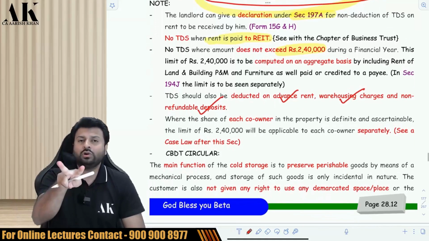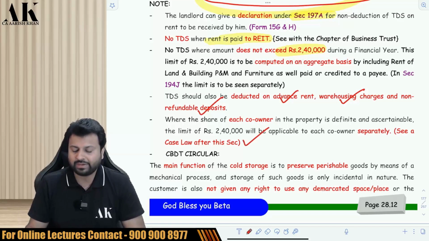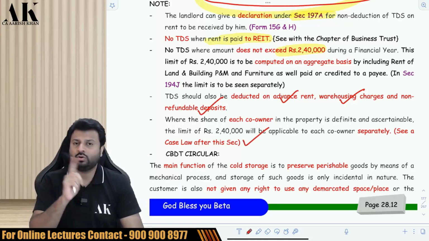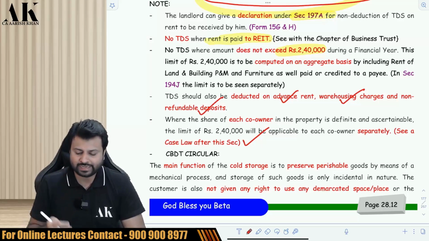Sir, where there are two owners, should the limit of 2,40,000 be seen as aggregate or separate? Then you have to see a separate limit of 2,40,000 for both co-owners. So if there are two co-owners, the 2,40,000 limit will be separately applicable for both the co-owners and not aggregate. Be very careful. This is an advantage to the assessee.